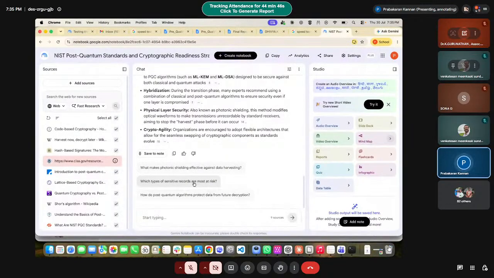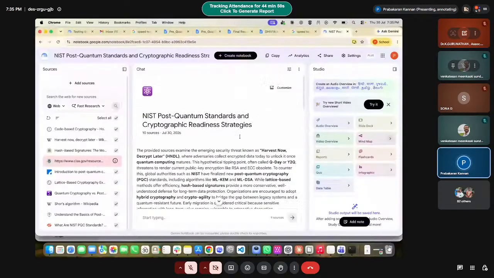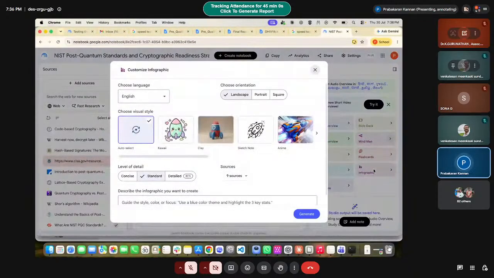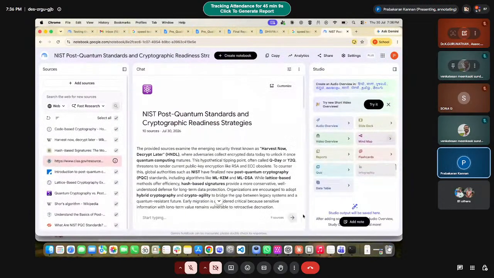So you can ask multiple questions also. It is a generic chat and generic knowledge. Additionally, these are the informations it will also generate. For example, I will say that I want to create an infographic. Either you can create a concise one, standard one, or detailed one. I will try to generate the detailed one.